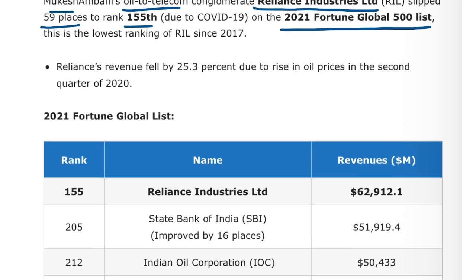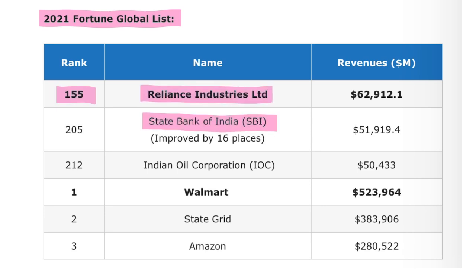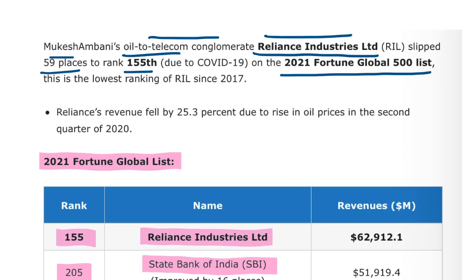Alright, so what was the rank of Reliance Industries in the Fortune Global list of 2021? It was 155th. If it is asked of State Bank of India, it was 205 from Indian companies. For IOC, that is Indian Oil Corporation, the rank in the 2021 Global Fortune list was 212. And if it is asked which company topped the 2021 Fortune Global list, it was topped by Walmart, second was State Grid, and third was Amazon. Important data. All right.